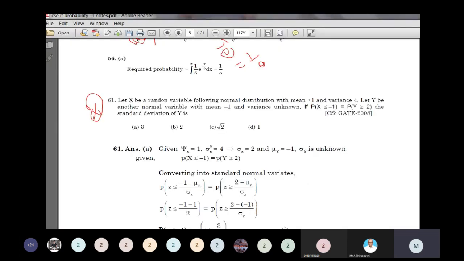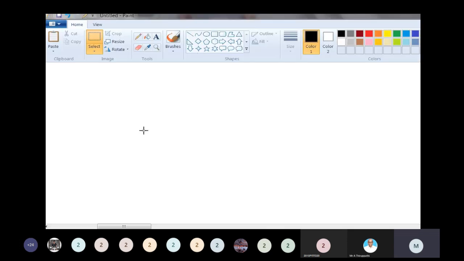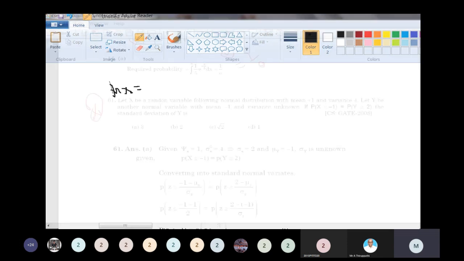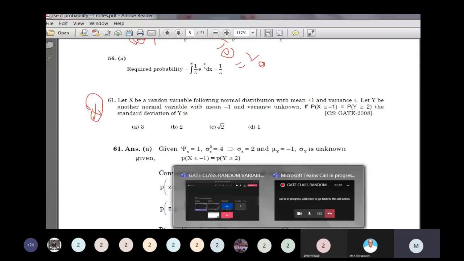Let X be a random variable following a normal distribution with mean equal to 1 and variance 4.